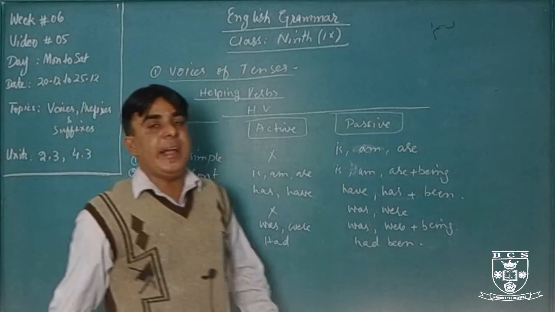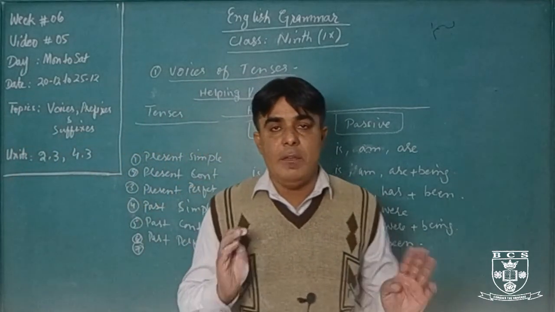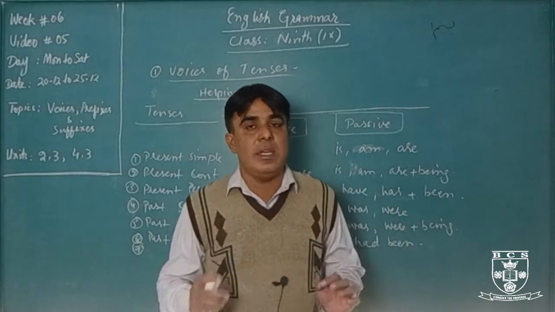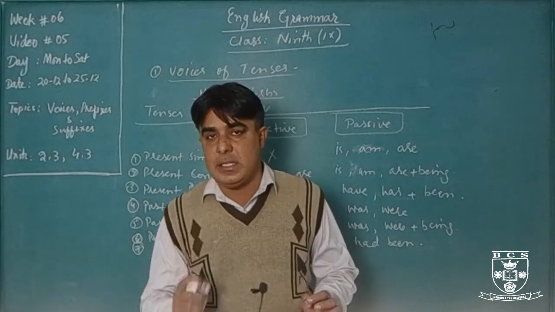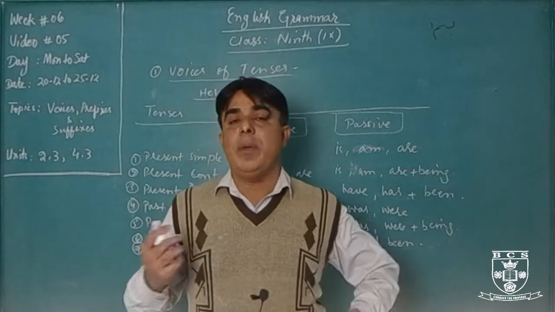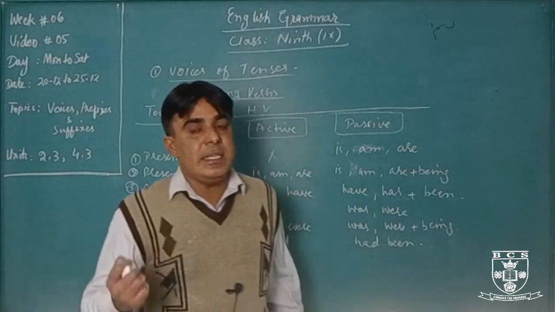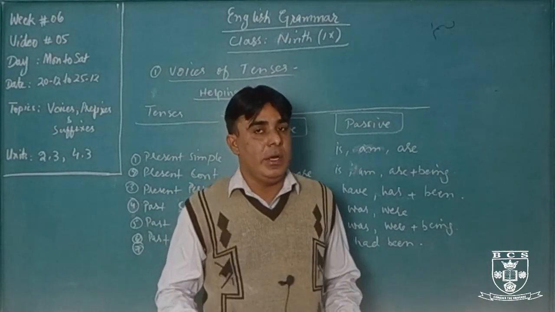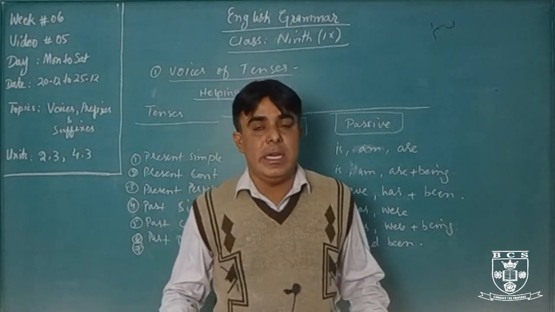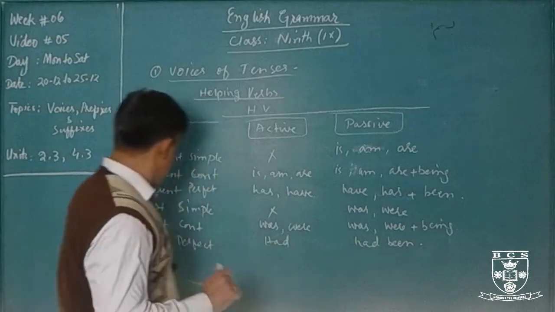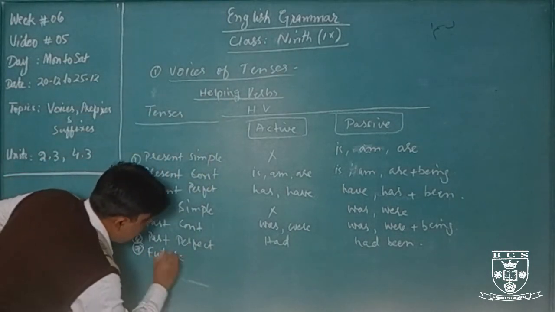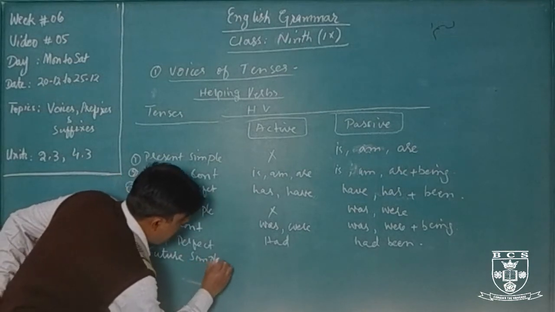Again, past perfect continuous tense. We can use a sentence of past perfect continuous tense in active voice, but we cannot change it into passive voice. We will just use that sentence in active voice. We will never change it into passive voice. Next will be number 7, future simple.